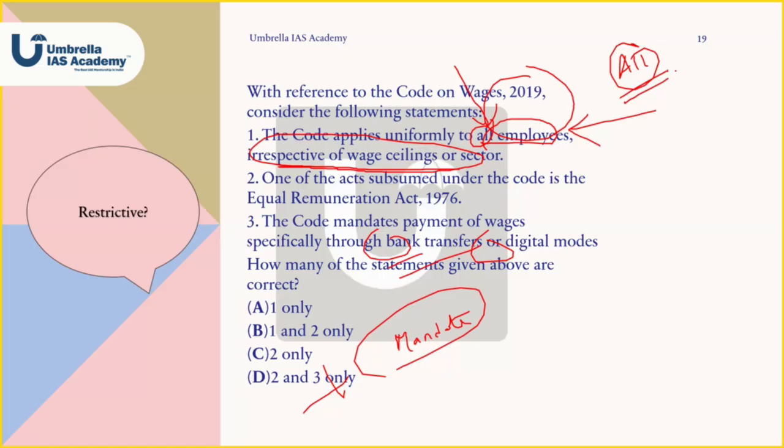Here, as such, we are not considering all as a fact, because they have already given you irrespective of wage ceilings or sector, and it is basically also a positive kind of statement. This is also something we have to learn a bit in the exam: certain positive statements it is better not to eliminate. Considering the Code of Wages came recently and they are trying to reform things, in that context you have to understand whether it is a positive or a negative statement. First thing, it is not a fact. Remember that. If it is a fact, you will understand when all is given. So this statement is as such not a fact.